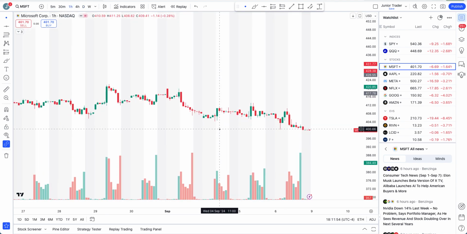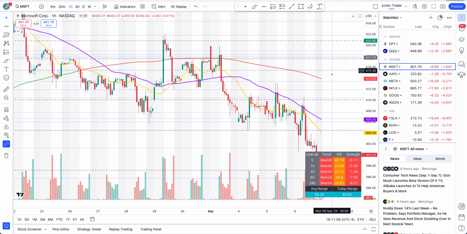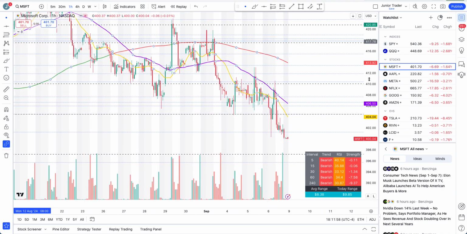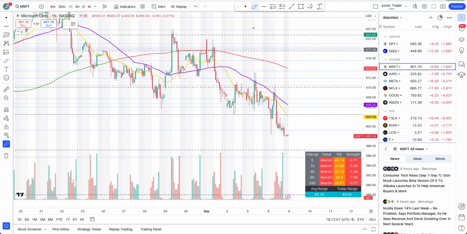So let's go to the hourly interval and let's take a look at a couple of levels if we can identify some potential plays. All right, here's the thing. Intraday, if we stay below 404.50, that's just going to keep it bearish until then. If rebound comes, watch the price. If you plan to trade the rebound and you got into the rebound, good play, take some profits out. This is what I mean by the structural change, right? 404 is the level. If we start to change above it, then continuation may happen.